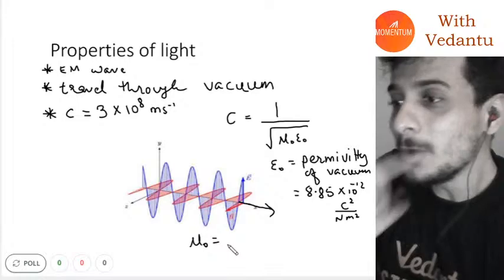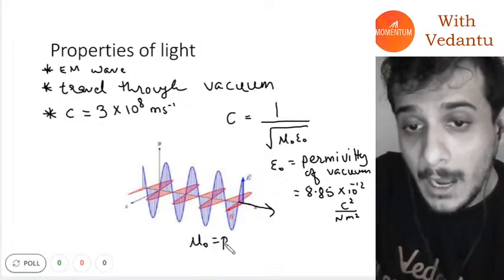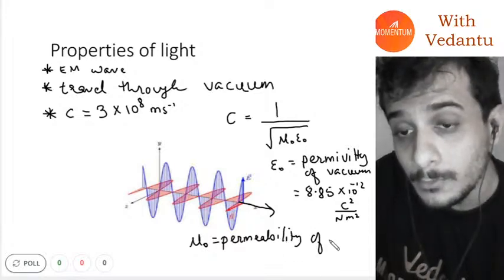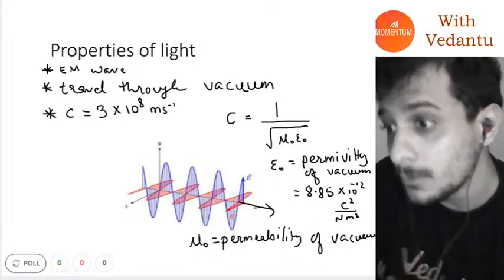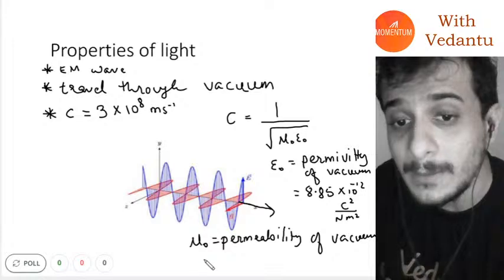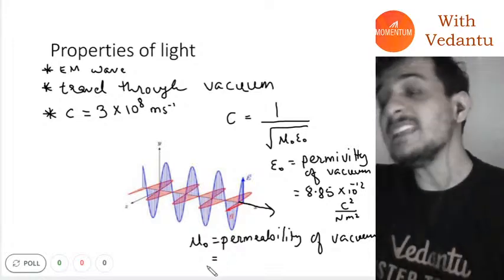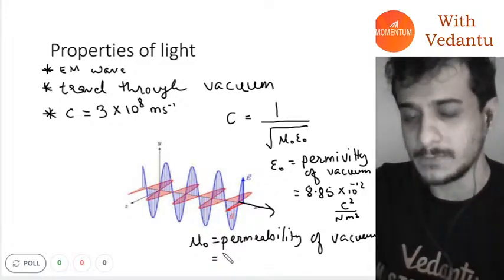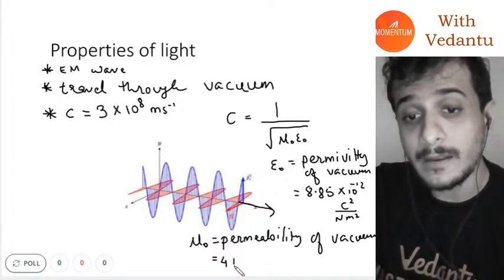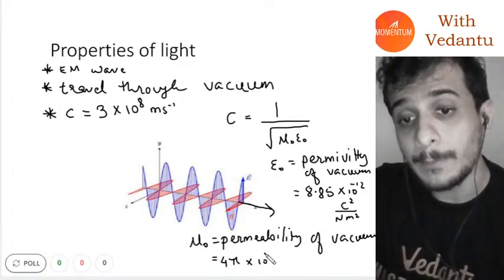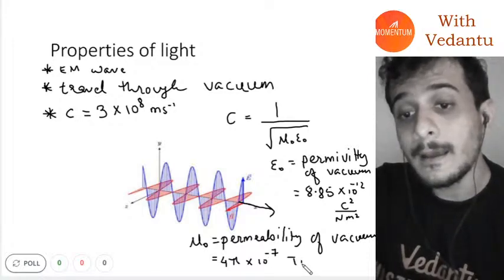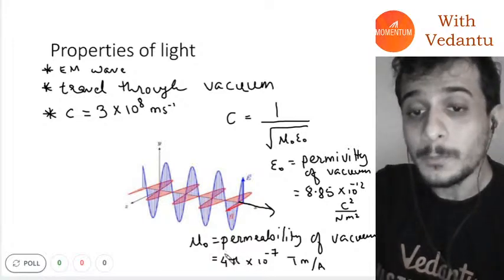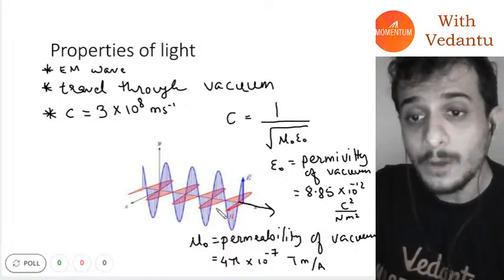Mu naught, guys, is called permeability of vacuum. What exactly is permeability of vacuum? You will study this in the chapter magnetism, which is I think the 4th or the 5th chapter. Its value is 4 pi into 10 power minus 7 Tesla meter per ampere.